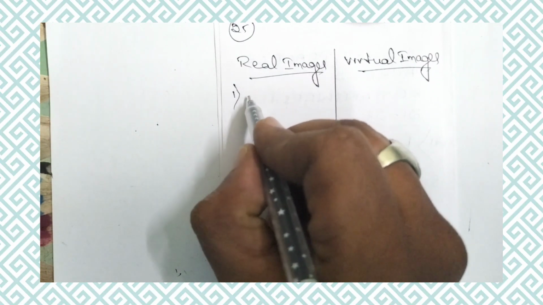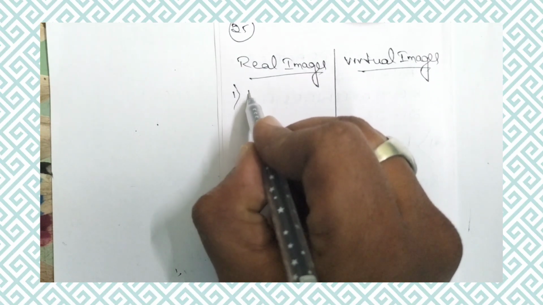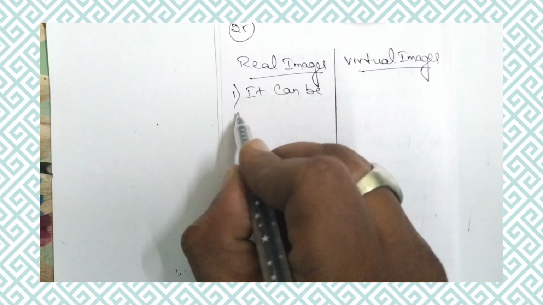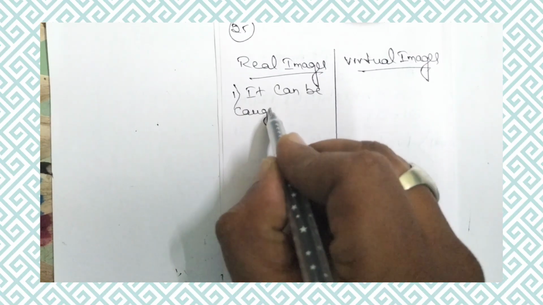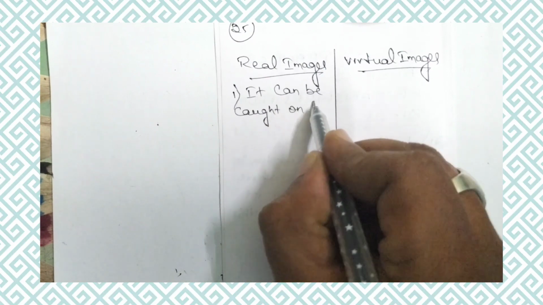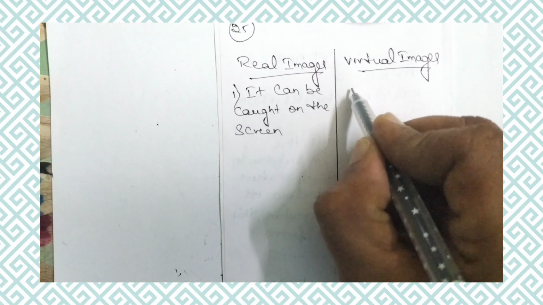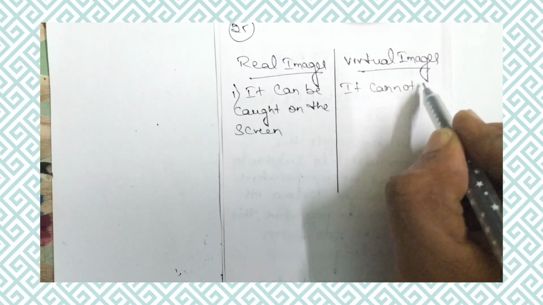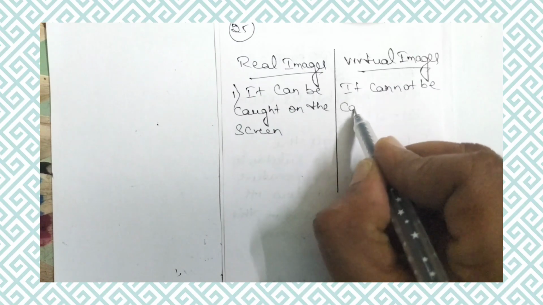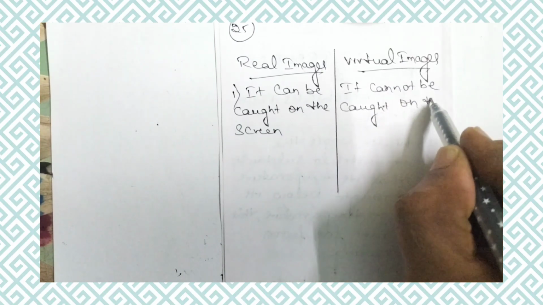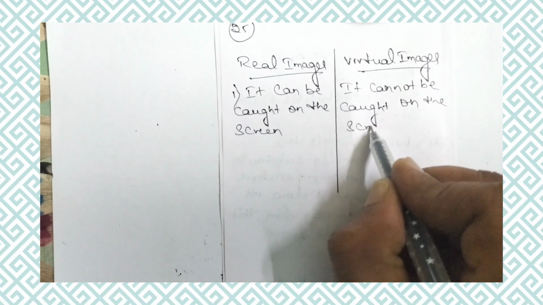The first one is real image. It can be caught on the screen. So a real image gets caught on the screen. A virtual image cannot be caught on the screen. This is the first difference.